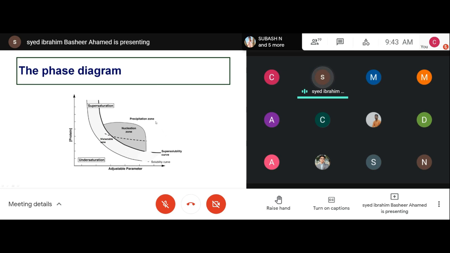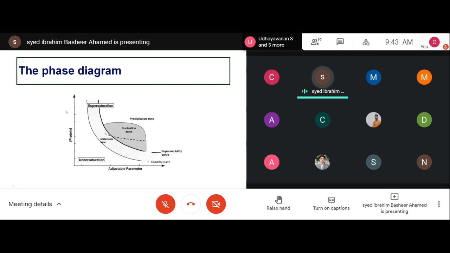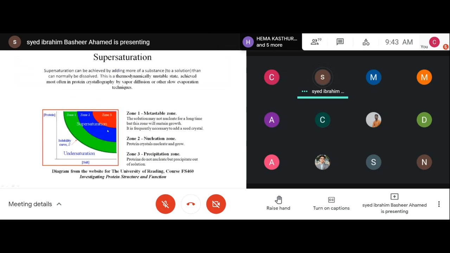Sometimes when you do crystallization, you see precipitate in your protein drop. Then you have to decrease the protein concentration or the salt concentration. You adjust the parameters like that and try to attain the supersaturation curve, and try to get a better crystal.